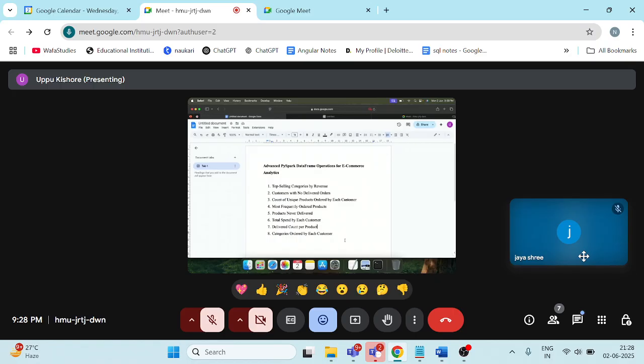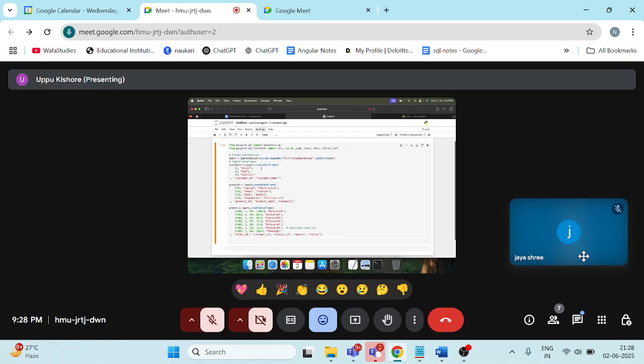Here, we'll perform a few operations on e-commerce data. I have 3 data frames: a customers data frame, a products data frame, and an orders data frame. Every customer has placed an order for some relevant products.